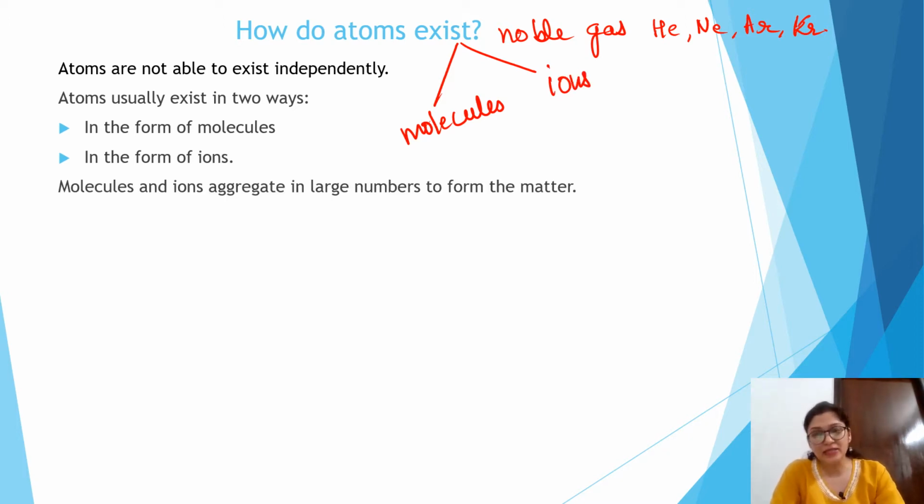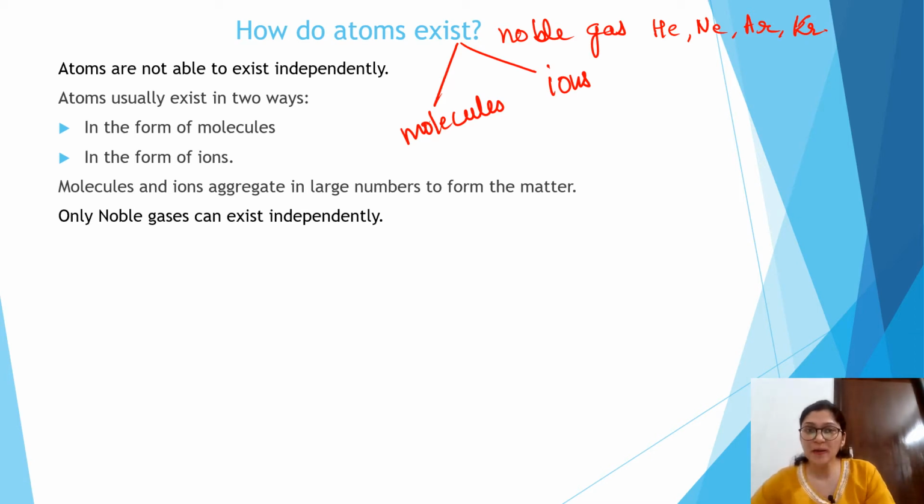So when these atoms and ions aggregate, we get a large variety or different forms of matter. You know that noble gases, because their octet is complete,